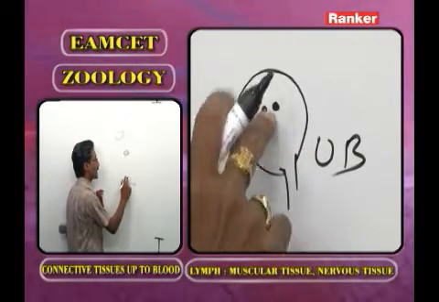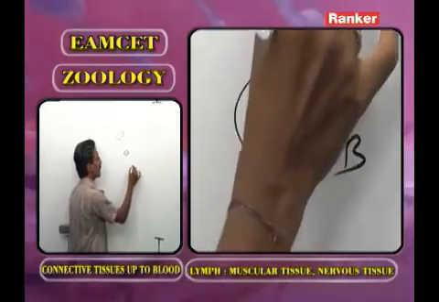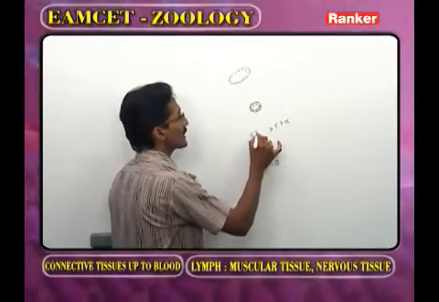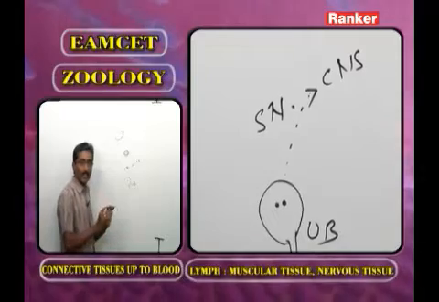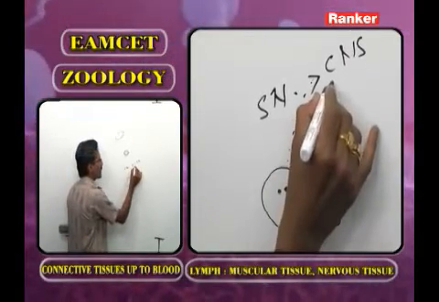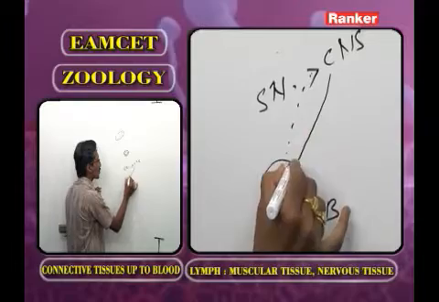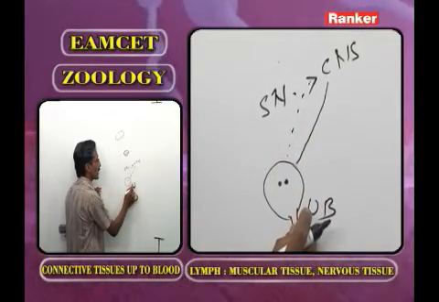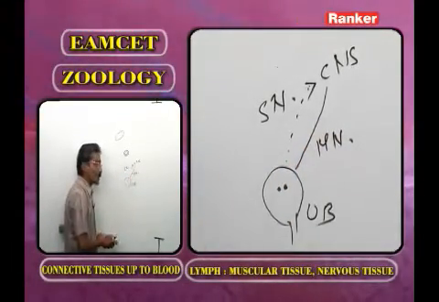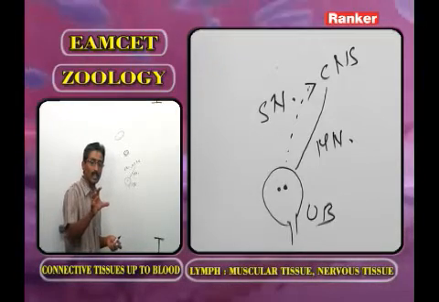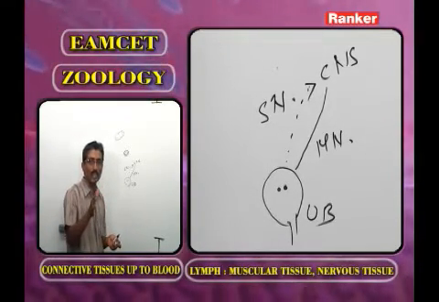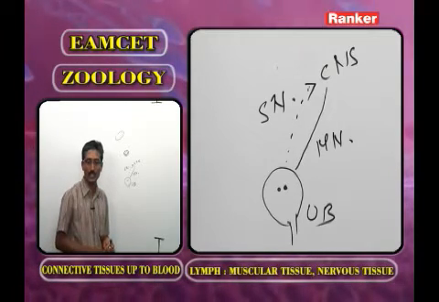Automatically from the stretch receptors, the information goes to the central nervous system with the help of the sensory nerves. The central nervous system analyzes this information and gives instructions to the muscles of the urinary bladder with the help of motor nerves. So automatically the muscles present in the urinary bladder will undergo contraction. Based on this information, you have to identify the correct answer for this question.